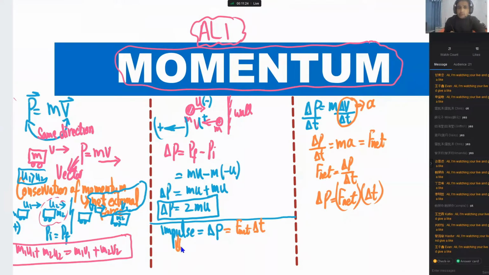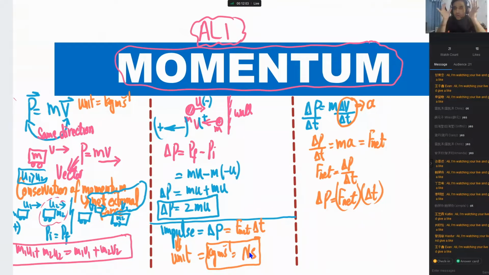If I ask you what is the unit of impulse, from here you can find the unit of momentum. The unit of momentum is kg meter per second, and the unit of change in momentum is the same, kg meter per second. But from here you can write another unit. The unit of force is Newton and the unit of time is second. So for the unit of impulse, you can use either Newton second or kilogram meter per second. This is all you need to understand about momentum. These are the concepts of momentum.